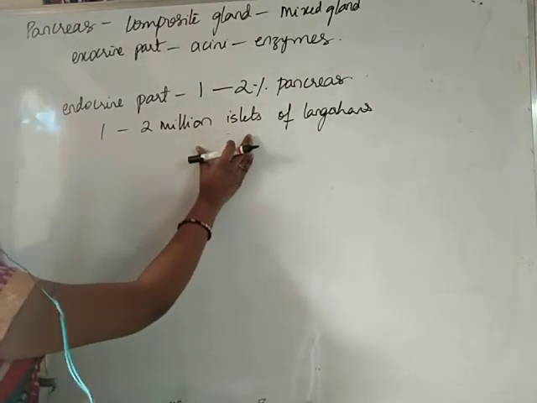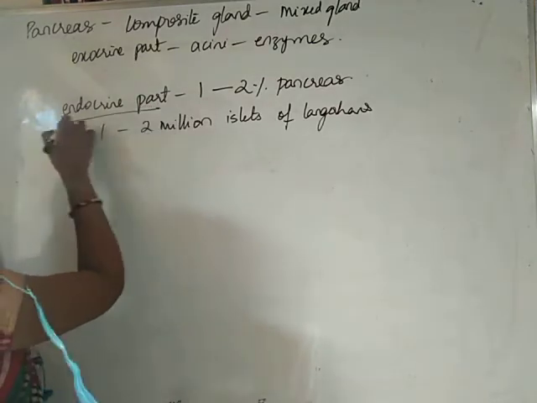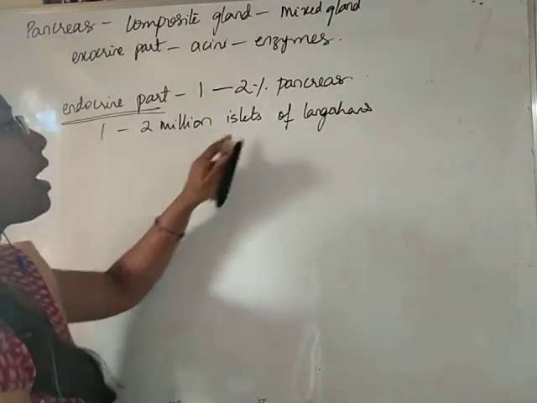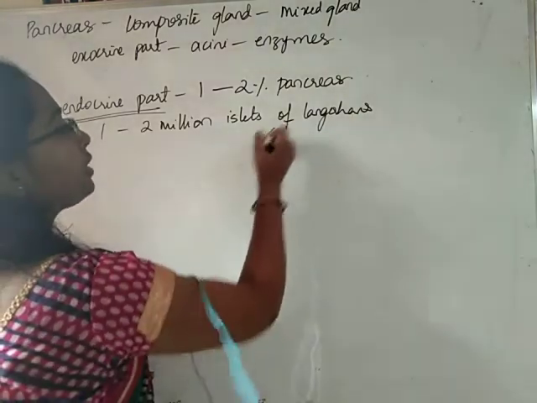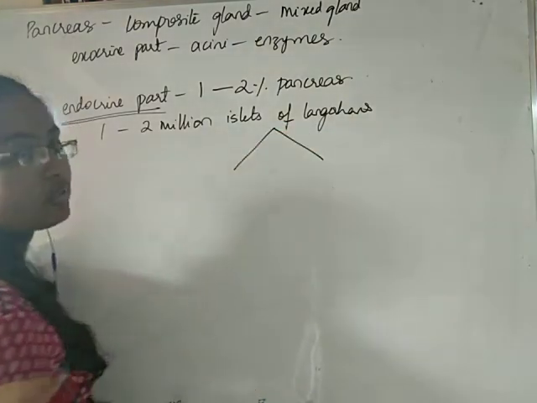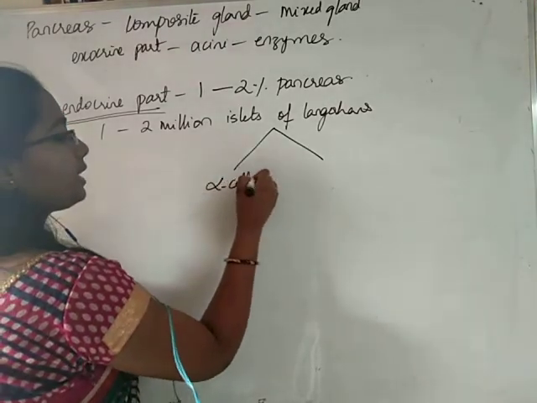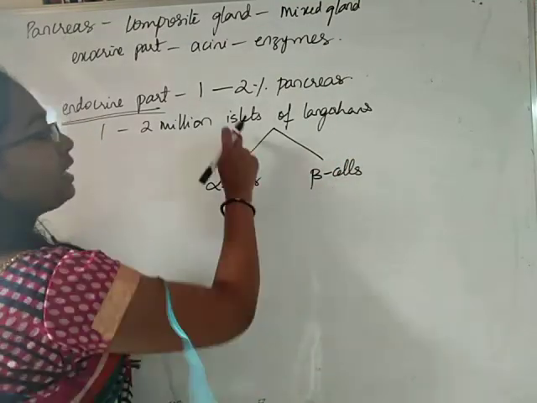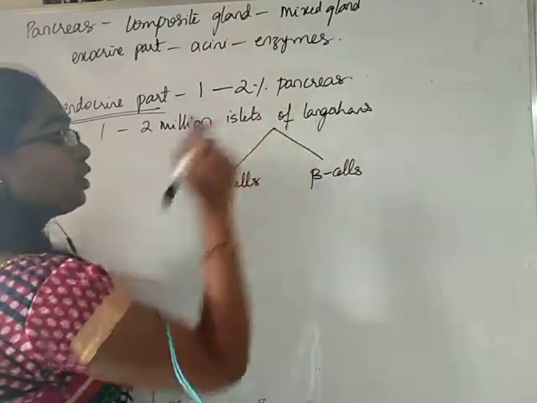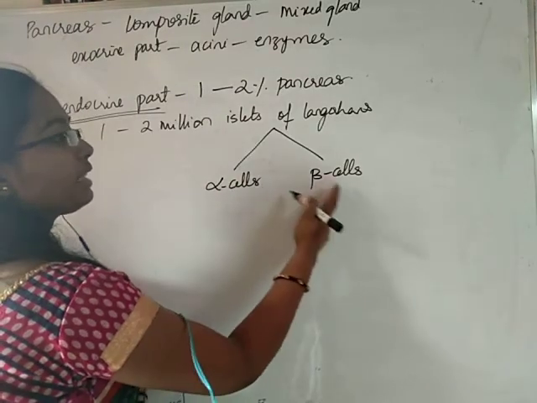These islets of Langerhans are the endocrine part of the pancreas, and they contain two main types of cells, alpha cells and beta cells.